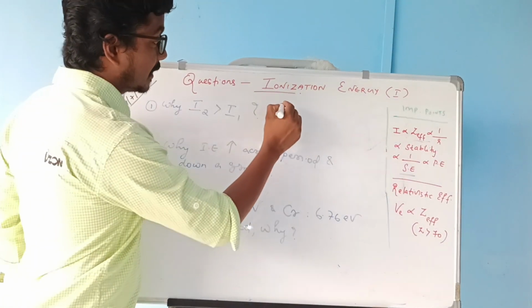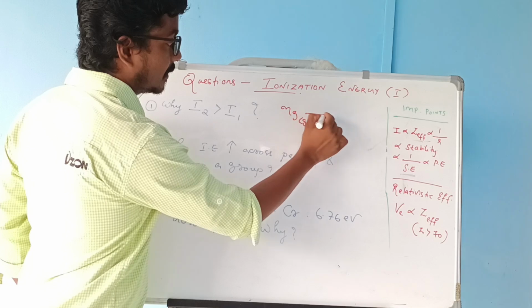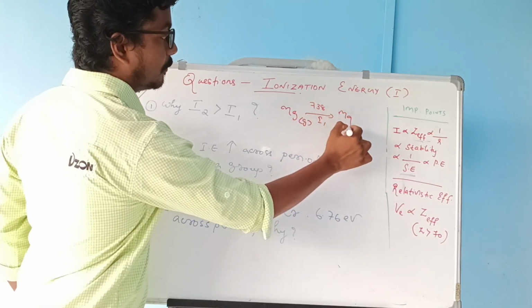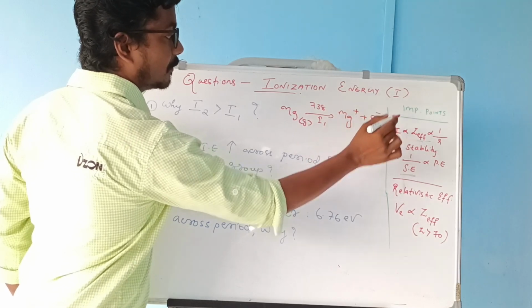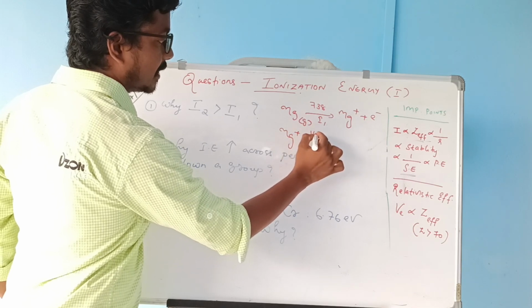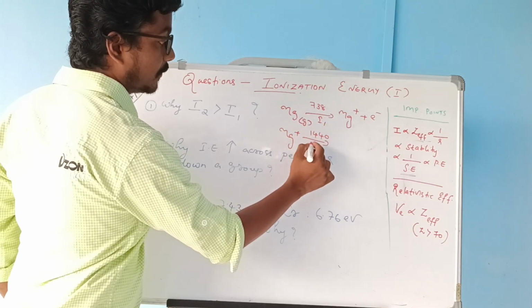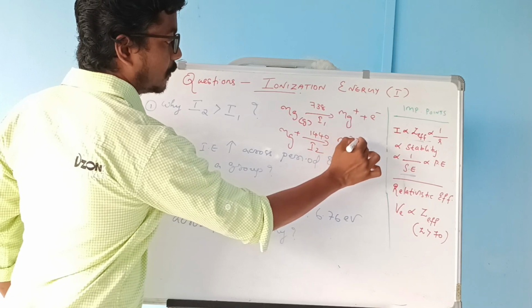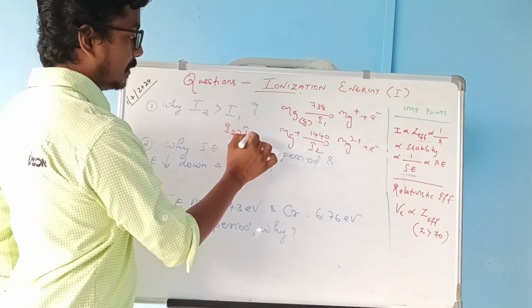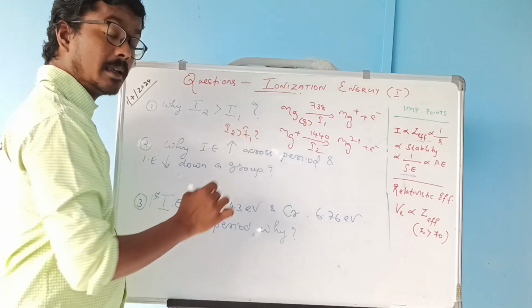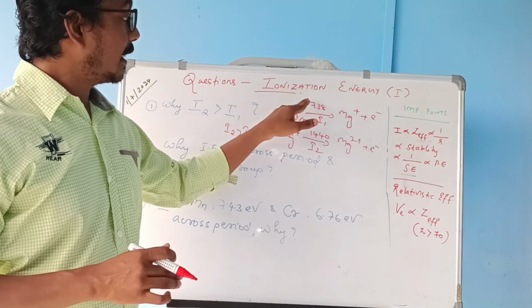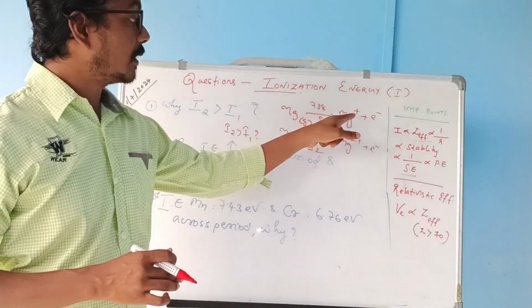We have already learned that in the case of magnesium in the gaseous state, when we supply 738 kilojoule per mole, which is the first ionization energy, it becomes Mg+ plus an electron. When we supply another energy, 1450, the I2, it becomes Mg2+ plus an electron. They are asking why I2 is greater than I1. When we supply 738 to the neutral gaseous atom, it becomes Mg+.